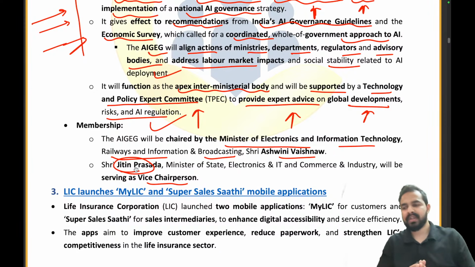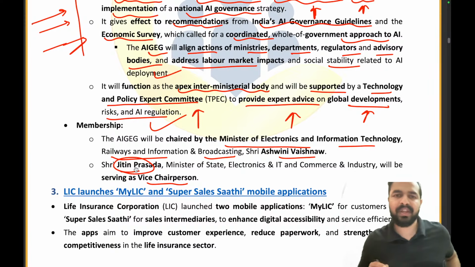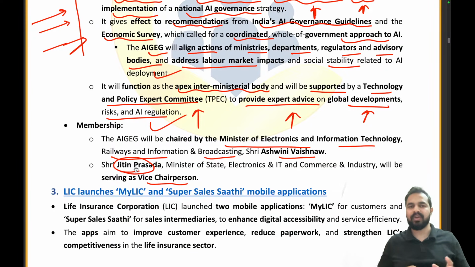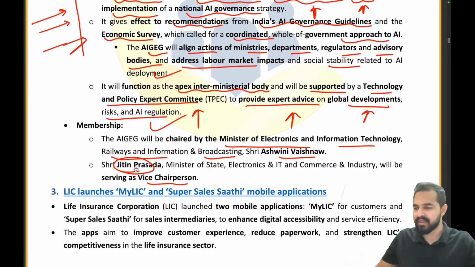My dear friends, are you liking the way we are covering and explaining these typical things in very easy language?